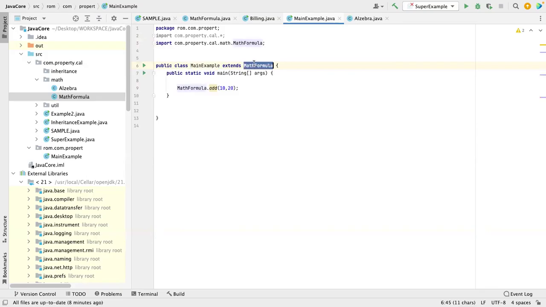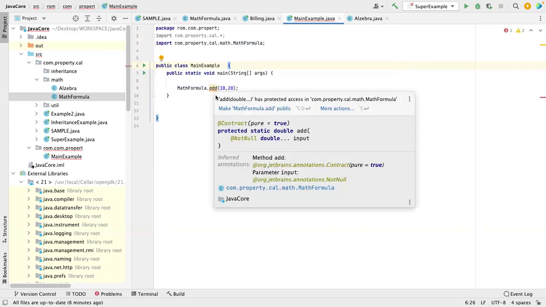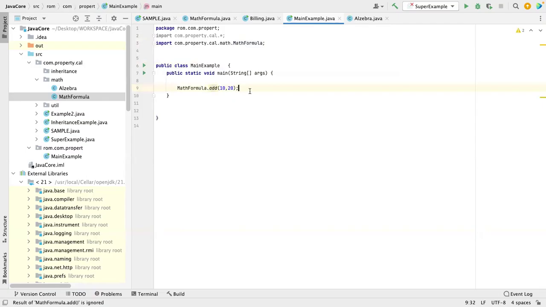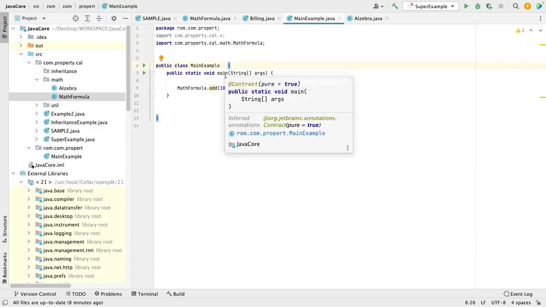Okay, let me remove this. So we don't need import if we extend the class, right? No, no. Even once you extend, you have to import also. Okay, fine, understood, you have to import. So see, math formula. Okay, this is clear to you all, right? Yeah, it's clear.